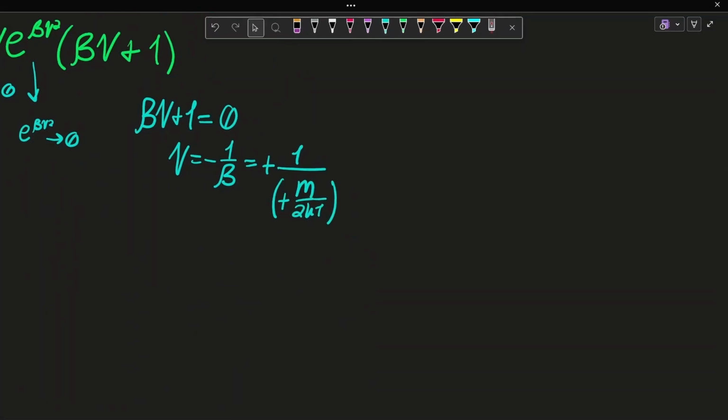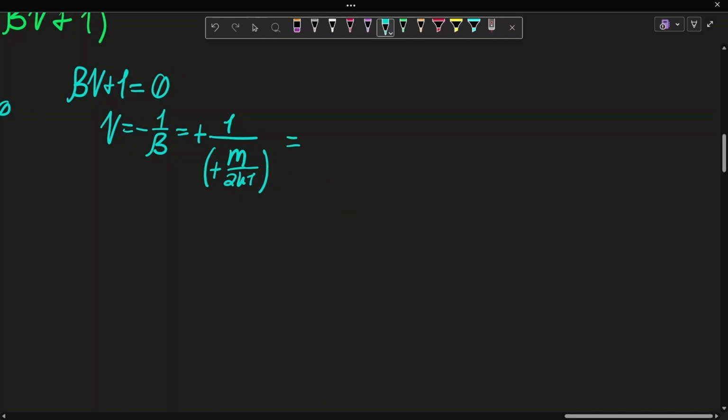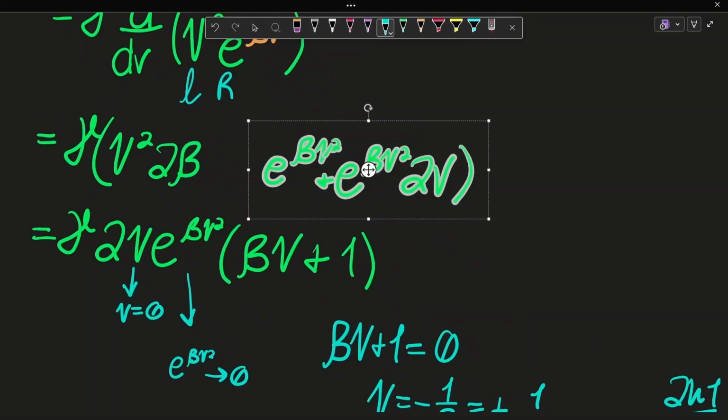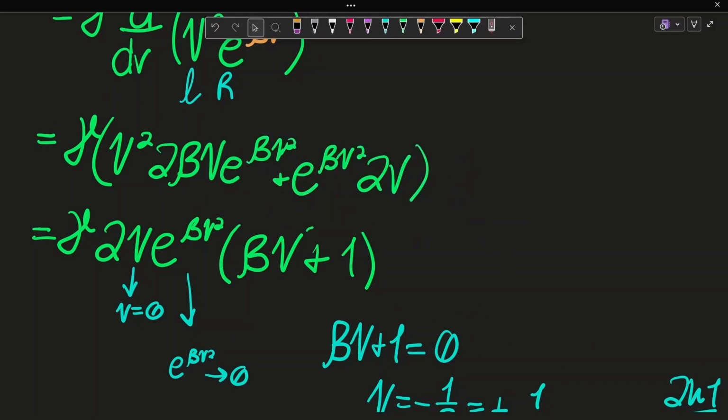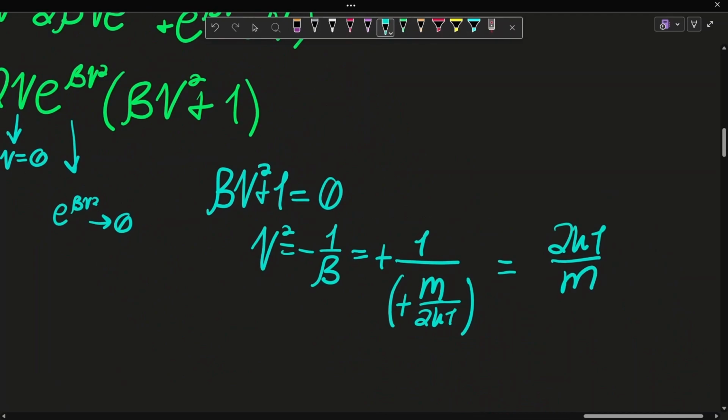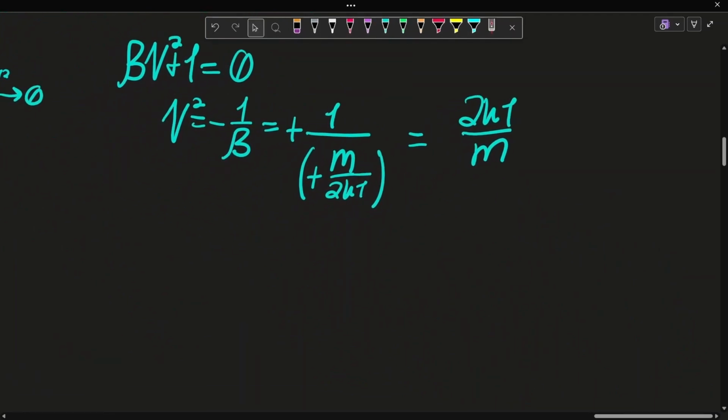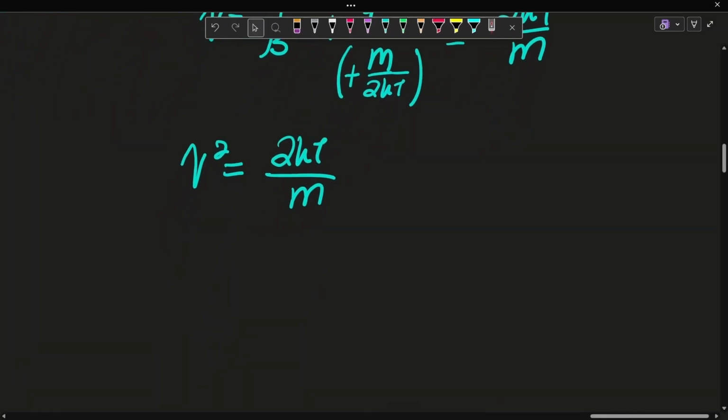So now these cancel out, and we get that this is equal to 2kt over m. Here, when I was differentiating, this should have been 2 beta v. There you go, so this should have been v squared. So we get that v squared is equal to 2kt over m, and that's v.